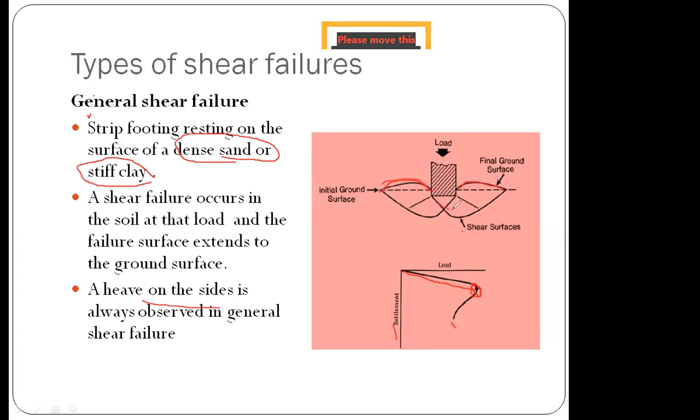The parts below are shear surfaces or failure surfaces. See, the ground surface is trying to extend because of the failure. It is trying to extend to the footing, moving in the upward direction.